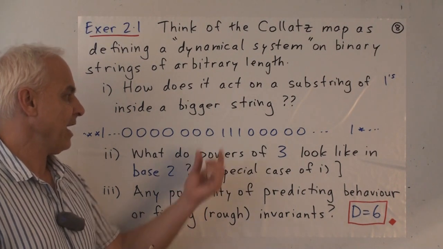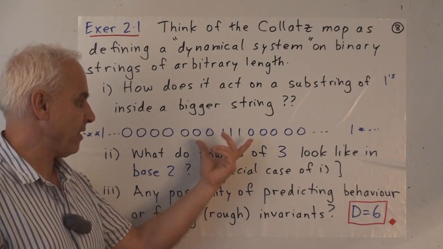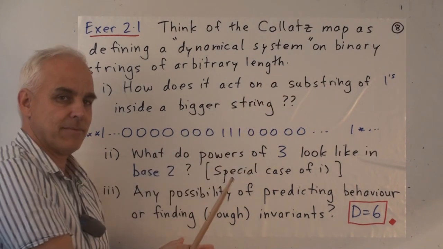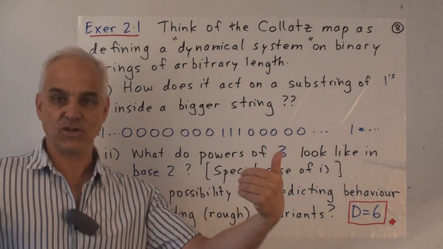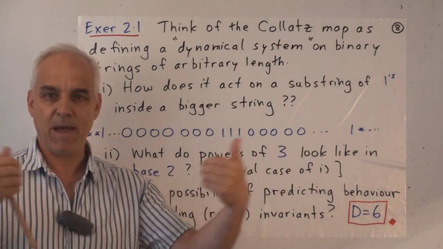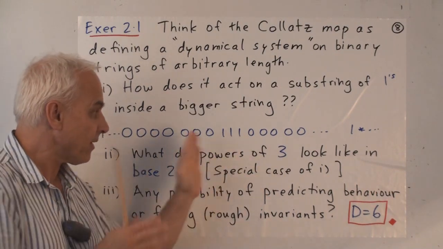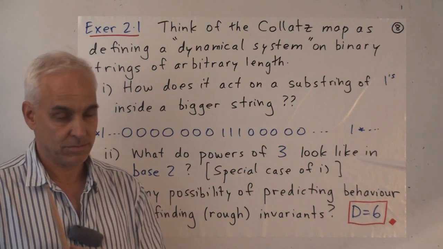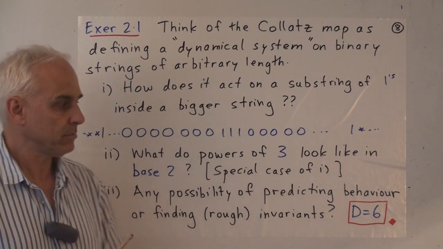For example, if this thing is of size 3 right now, and we look at it after 3 iterations, how big has this little intermediate string gotten? Could it have gotten up to size 20? Well, no, it can't. So there's some definite bound, some kind of invariant that we can say, at least locally, that the behavior is constrained within a certain range. Maybe that kind of thing can help us, maybe not.